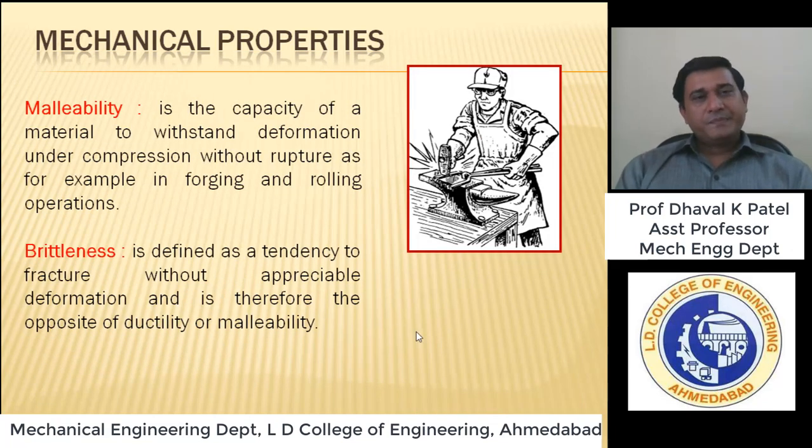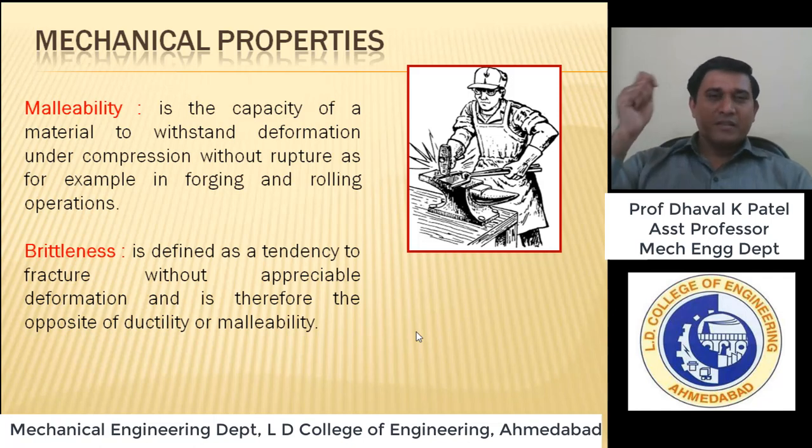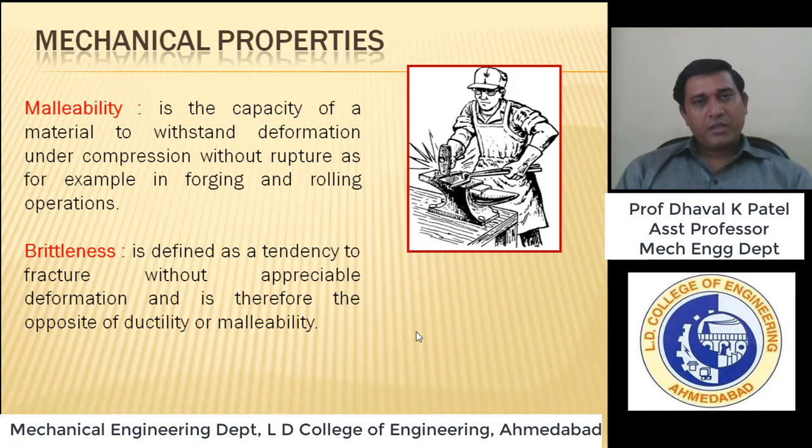Now next is malleability. Malleability is the capacity of a material to withstand deformations under compression. Malleable means you want to make sheet metal, right? You are applying a compressive force by hammering or rolling. It is the capacity of a material to withstand deformations under compressive force without rupture, as for example in forging and rolling operations.